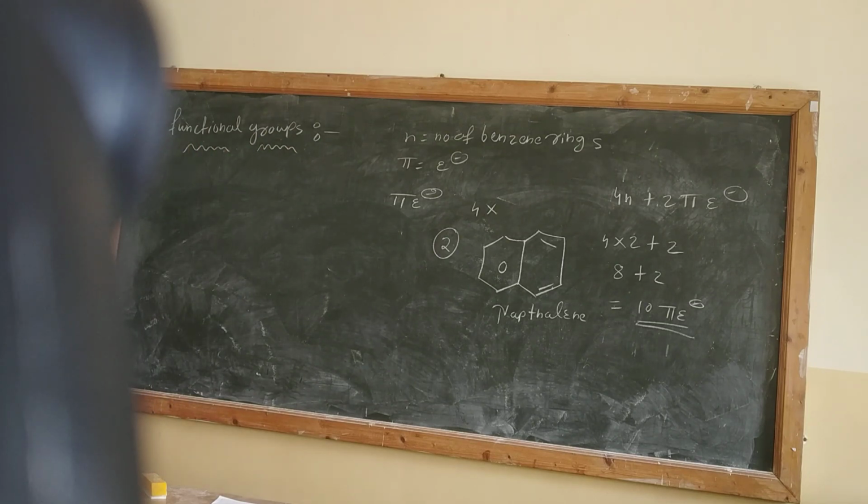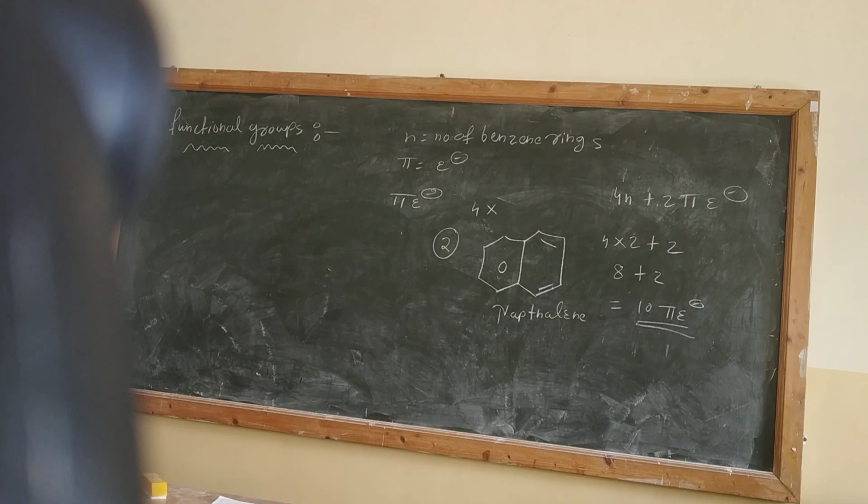See, what is a functional group? Functional groups are those compounds. It is not a compound actually. Functional groups are those particular things from which we can identify that they are the head of the family. For example, now my name is Kunal Mohite. Mohite is my surname, right? So I am identified by my surname.